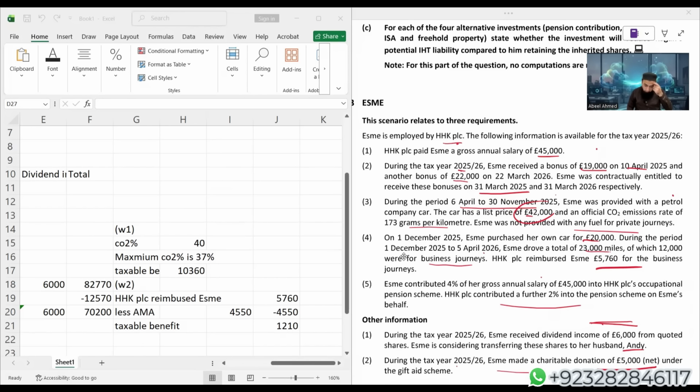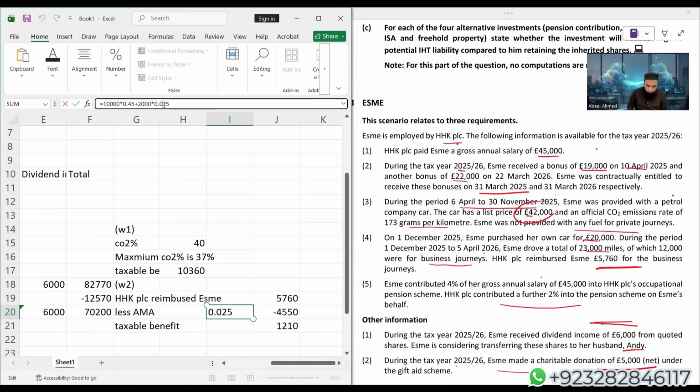Okay, students, if you come here, approved mileage allowance, I think here we made one mathematical error. Yes, here's a mathematical error. If you look at this 2,000, we multiplied this with 0.025. We should have multiplied this with 0.25. This mistake was made deliberately. Why? I'll show you the benefit when I'm solving the question on a spreadsheet. If I make one mistake, when I correct that, then what happens? See the magic.